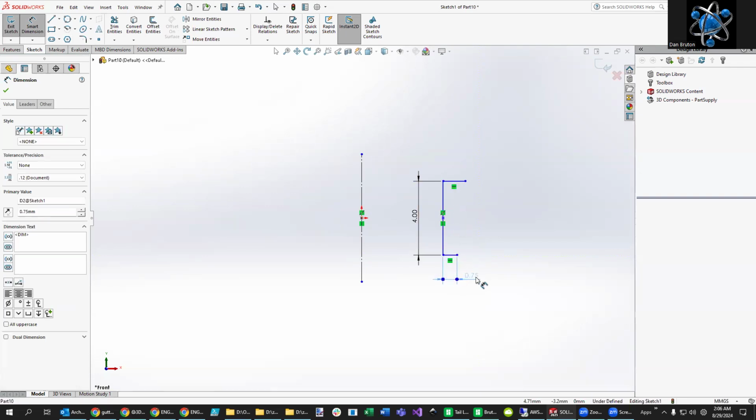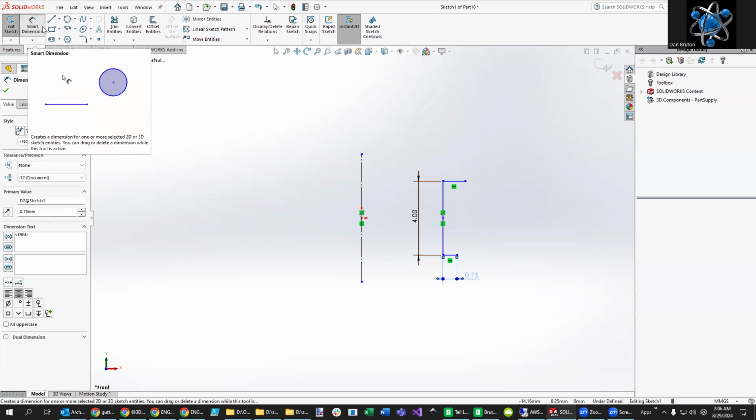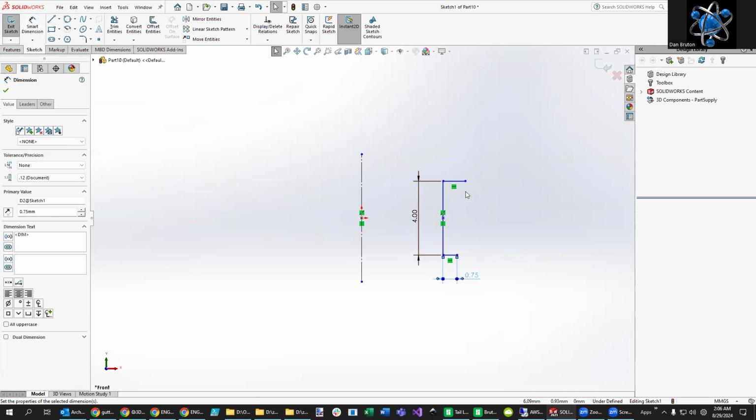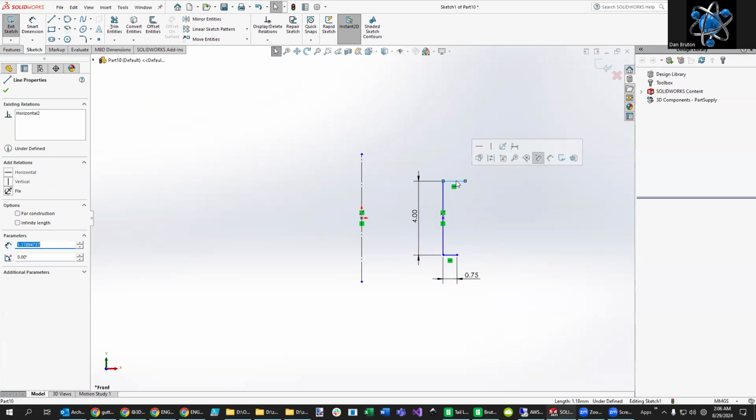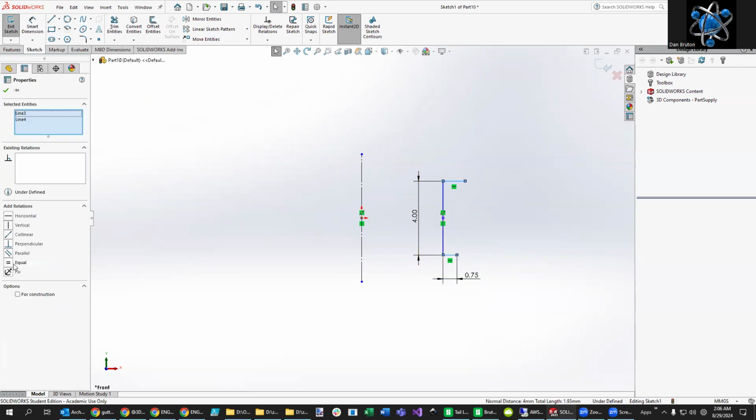So that's 0.75. Then what we can do is turn off Smart Dimension, click on this line, hold down the Shift key, and then click on that line. So now we can make them equal lengths. Next thing we want to do is to draw a circle to make that D part of it.